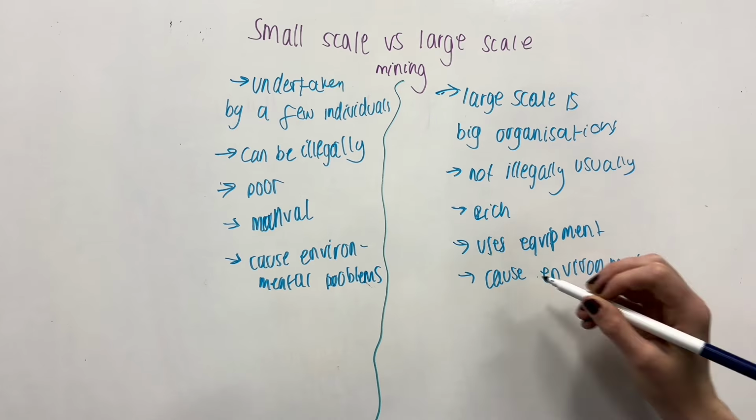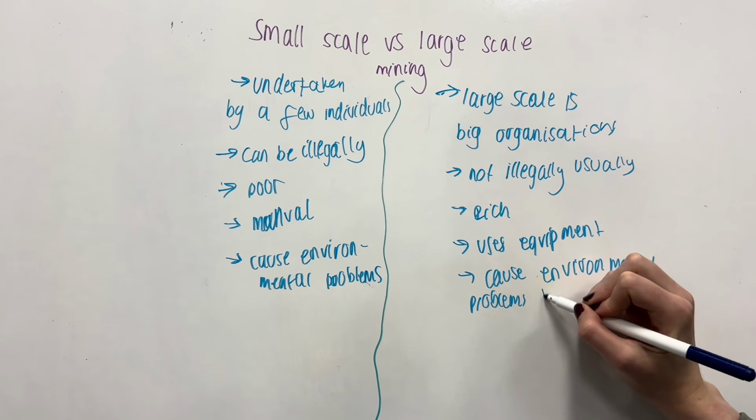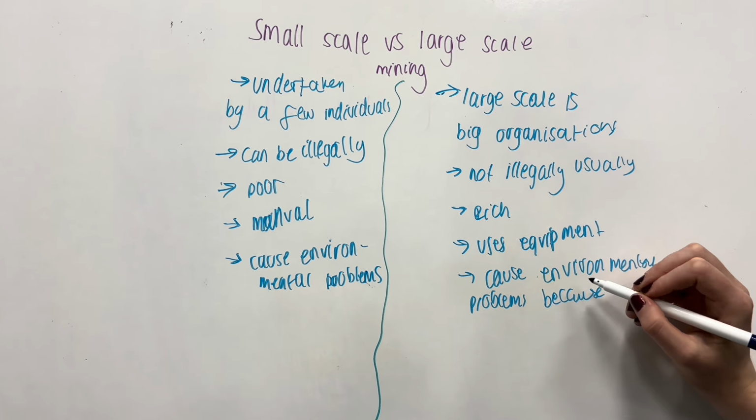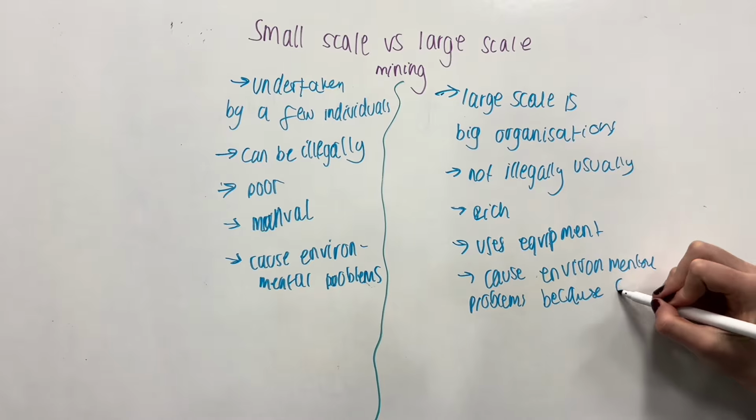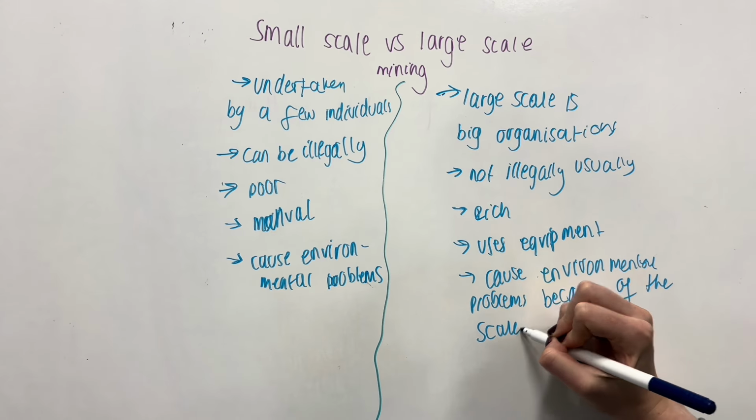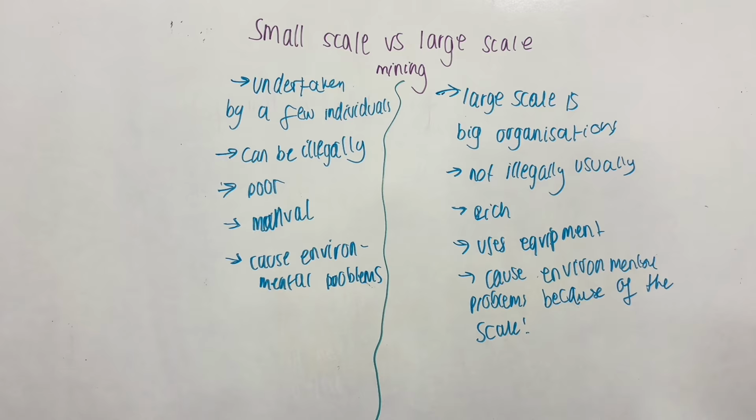Large-scale mining is done by large organisations, and they often do it legally and have permits, which have been decided by the government. However, they can actually take land off the indigenous people, and they also require a lot of land for their processes, causing a lot of deforestation and the destroying of ecosystems.